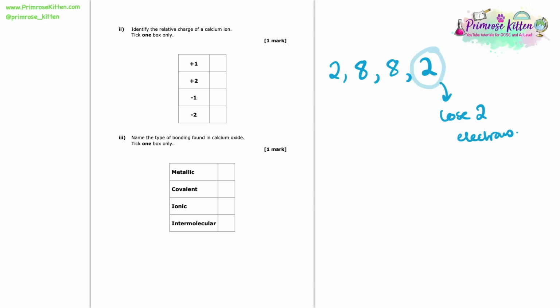Now, if we think about this, if we're losing something negative, and don't forget, an electron is a negative particle. It has a charge of -1. If we lose something negative, then we become more positive, even if it's just a negative thought or something. You lose something negative, and in turn you become more positive. So here in this case, when we lose 2 electrons, we're going to become more positive. And so what we have is a 2 positive charge for that calcium ion.